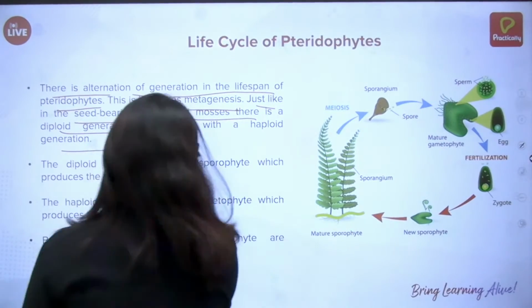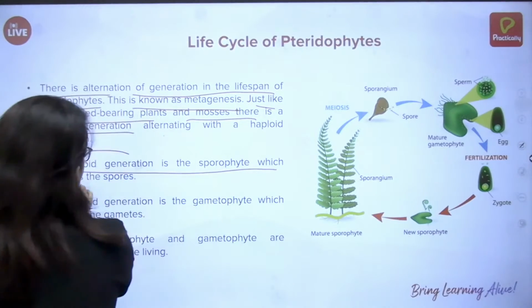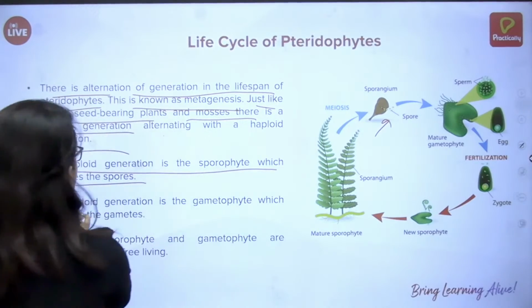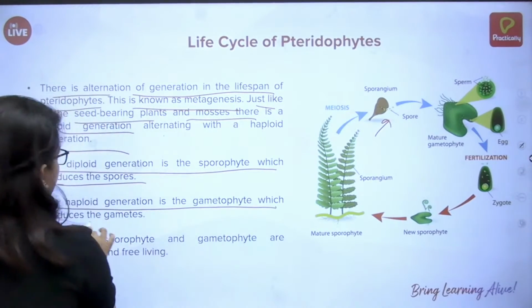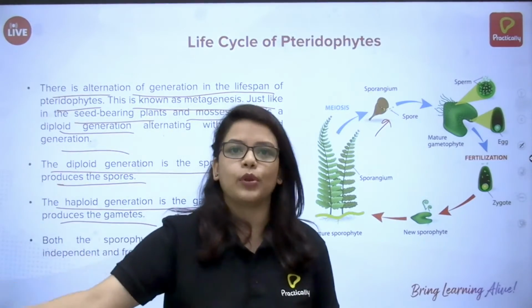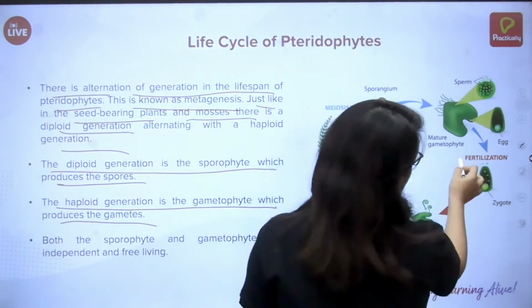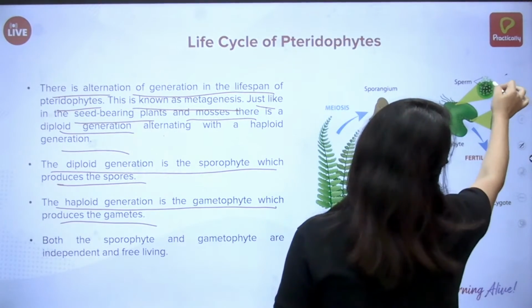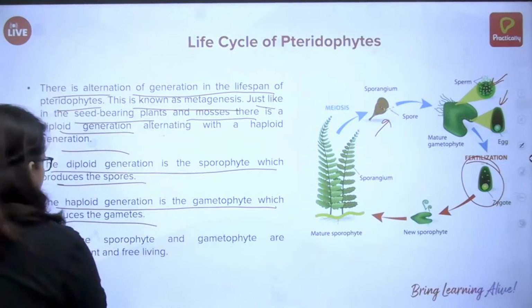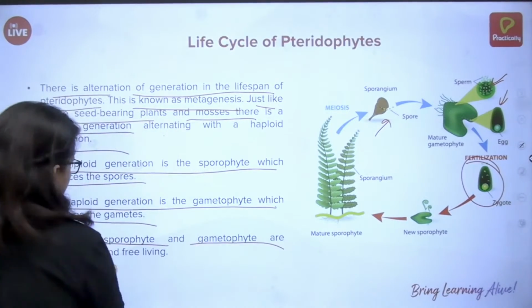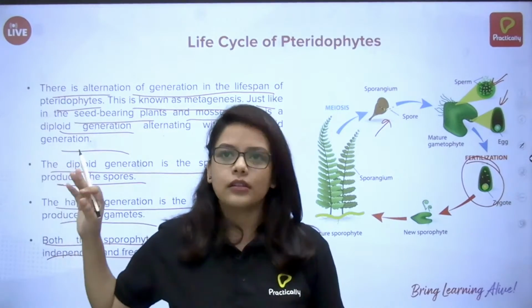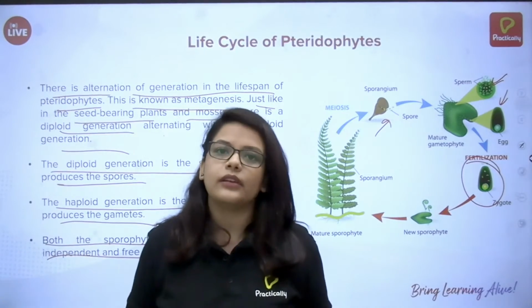See here: the sporangium, the diploid generation is the sporophyte, which produces the spores. The haploid generation is the gametophyte, which produces the gametes. As I said, the male gamete and female gamete are haploid, and when the zygote forms, it becomes diploid. Both the sporophyte and gametophyte are independent and free living. This you should remember: the whole life cycle is independent and free living.